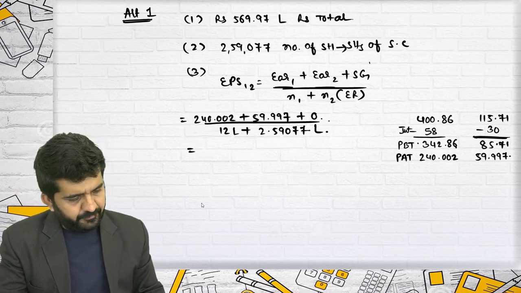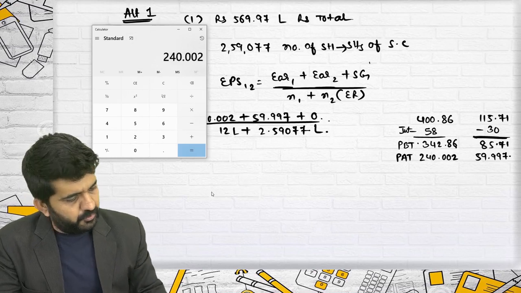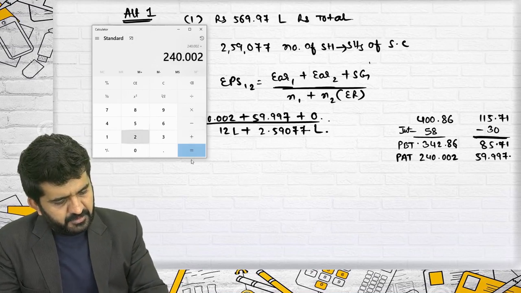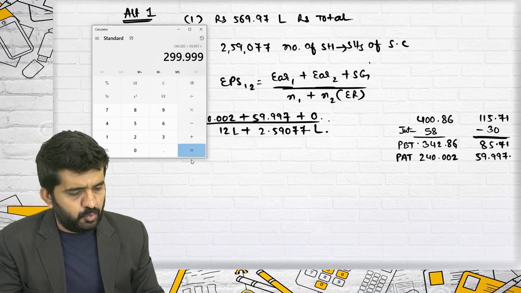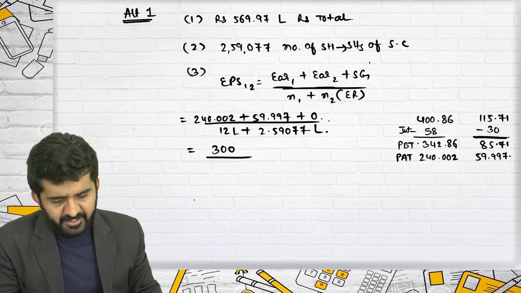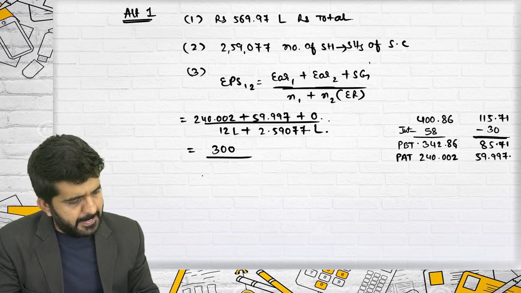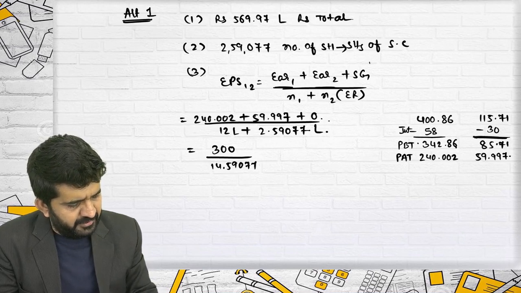This will be 240.002 plus 59.997. It is 299.999. I can take it as 300, divided by 14.59077 lakhs.